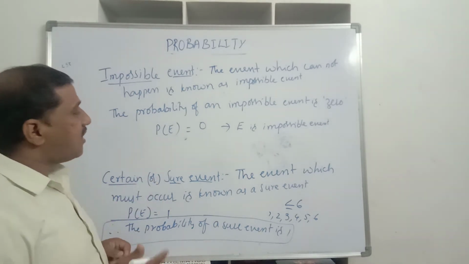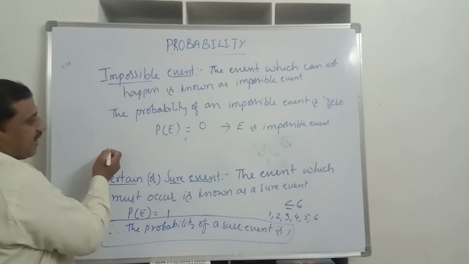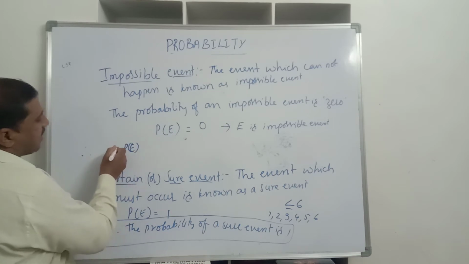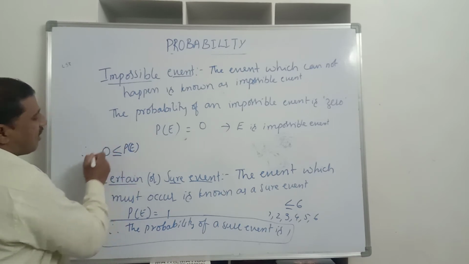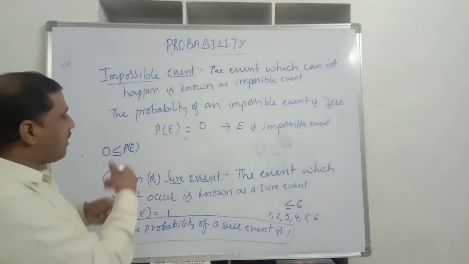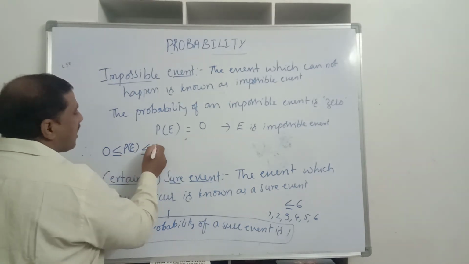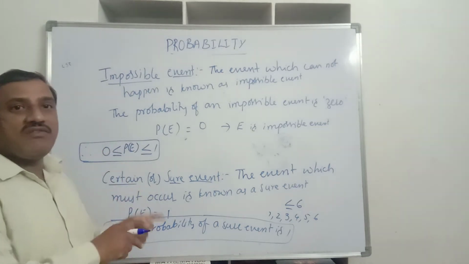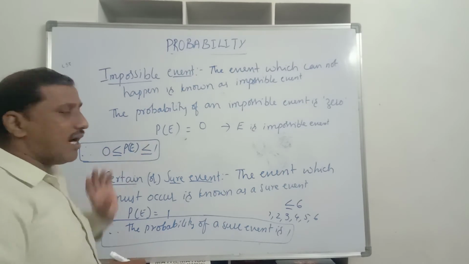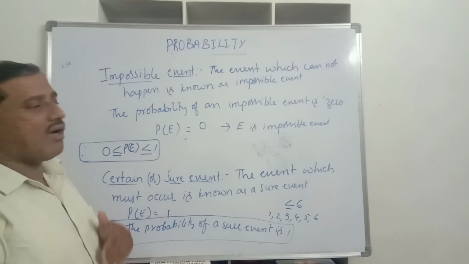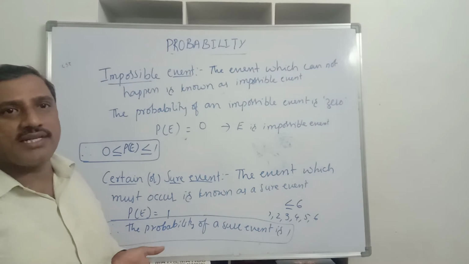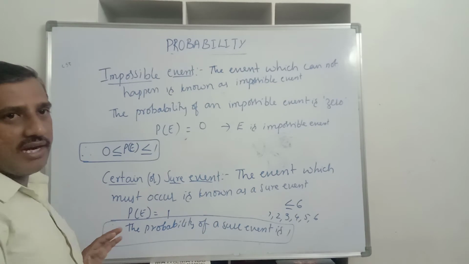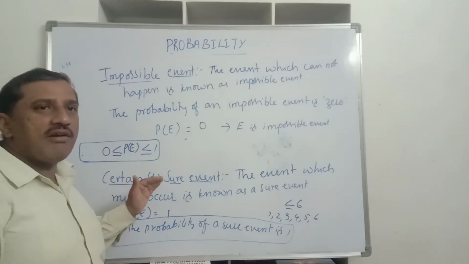So from here what can I conclude? Therefore, the probability of an event, that is P of E, is greater than or equal to 0. It may be equal to 0 or it may be more than 0, and it is less than or equal to 1. So the probability of any event lies between 0 and 1, including 0 and 1. It will not be more than 1 or less than 0. Less than 0 means negative values. The probability of any event will not have negative values, and will not be more than 1.